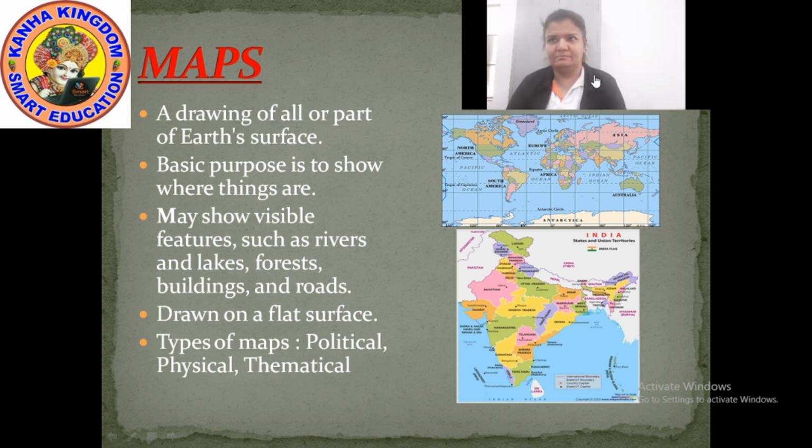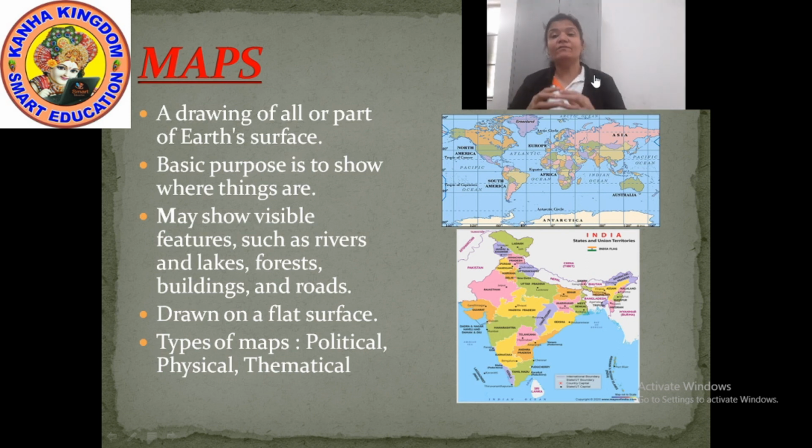Now the maps. A map is a drawing of all or part of the earth's surface. On a map, it is not possible for you to draw the whole earth. Here you can only draw a part of the earth's surface. If on the earth we want to see one portion, we have to take a closer look, right?